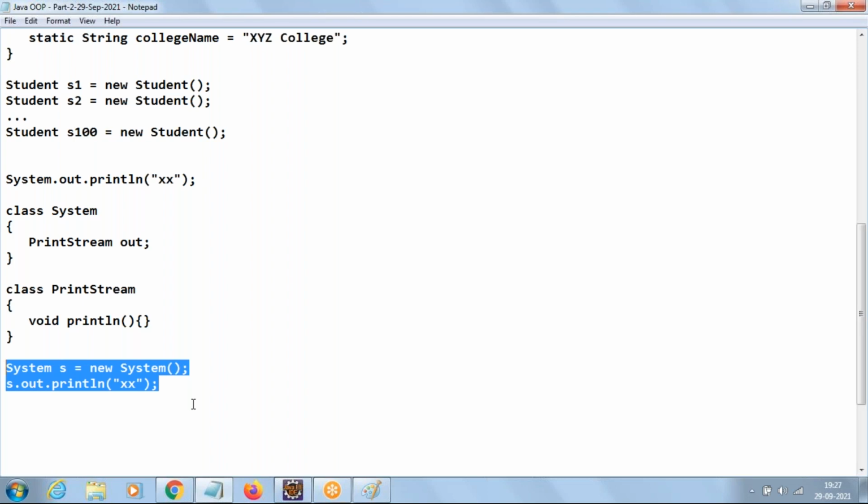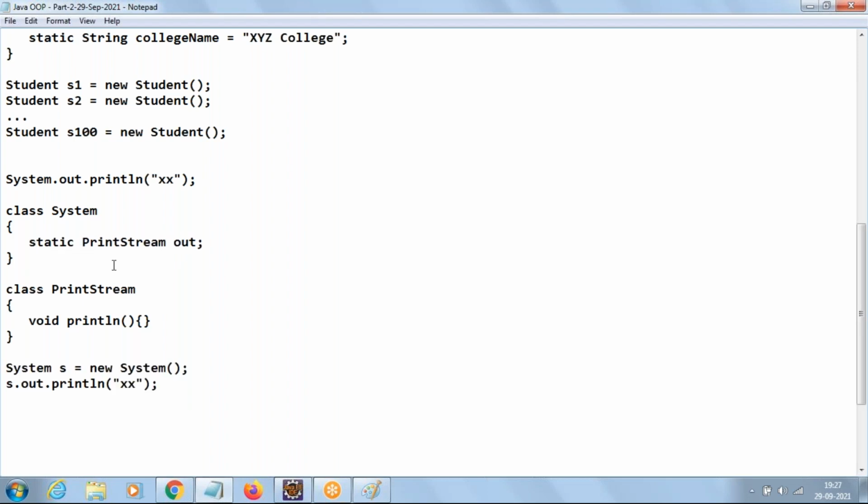No, right? It's not a good way of developing a programming language. Okay. Then the solution, what they have done is, they made this one static. So when they make it static, do I need to create an object of the class? No, object creation is not required. So without creating an object, I can access this out directly. How to access? With the class name. Now I can access out with the class name.